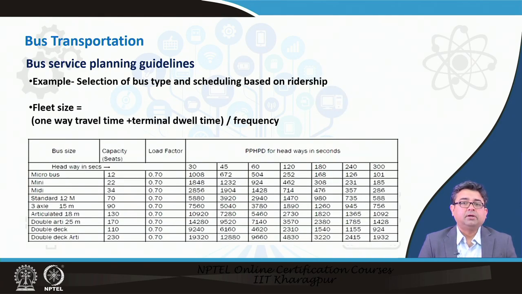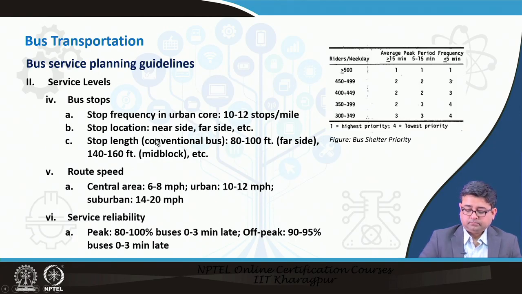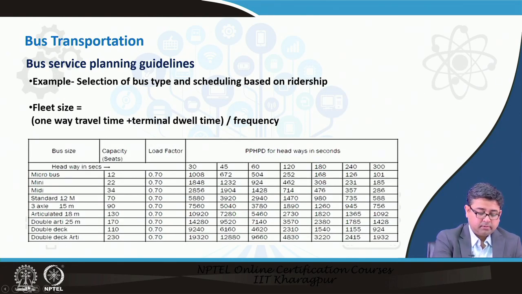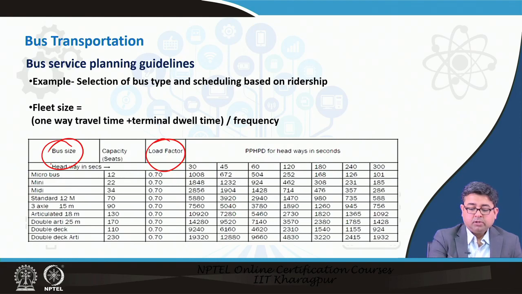So, this is an example of how you would design for a fleet size depending on the loading factor and the bus size. If you know the bus size, the headway and what type of bus has what capacity, then you could say how many passengers per hour per direction.